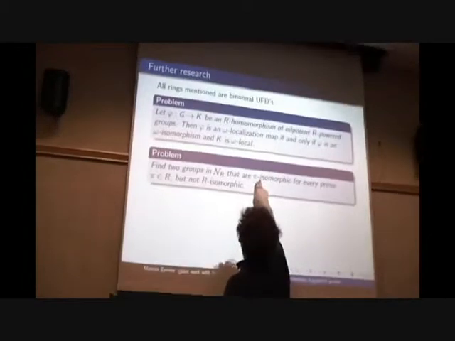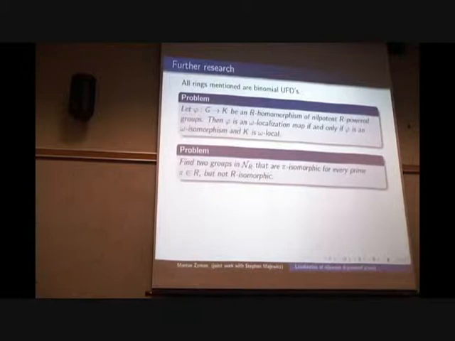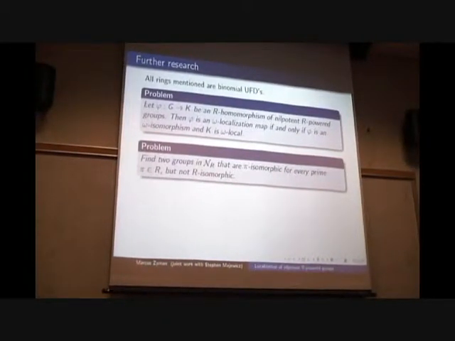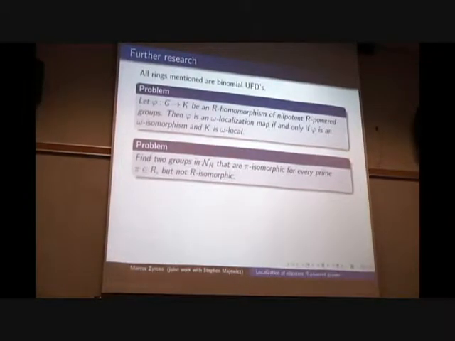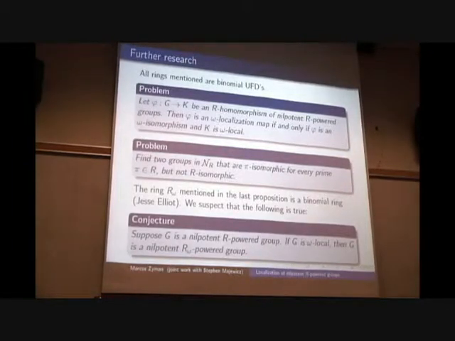I guess I didn't show it in the slide, but you can take pi to be one prime. What is a prime in Q square bracket X? I don't know. Think of a prime. Anyway, take one prime and just try to show that these groups are pi isomorphic for every prime, but not isomorphic. Okay, and so that's Jesse Elliott's result. So we suspect that the following is true, that if G is omega local, then G is a nilpotent omega power group always. And we just couldn't get the axioms to work.